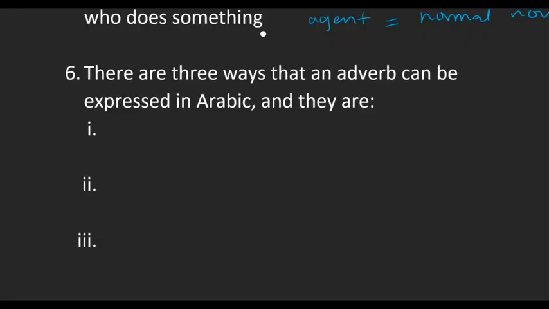Okay, and last one. There are 3 ways that an adverb, also known as state of being, can be expressed in Arabic. Number 1 was? Back-to-back actions. So when you see a past tense followed by a present tense in the same sentence, without any kind of connector letter, then that's a state of being. That's the first kind. The second kind we learned was the wow, the while wow, which was a wow at the start of a sentence followed by a sentence that starts with a pronoun.